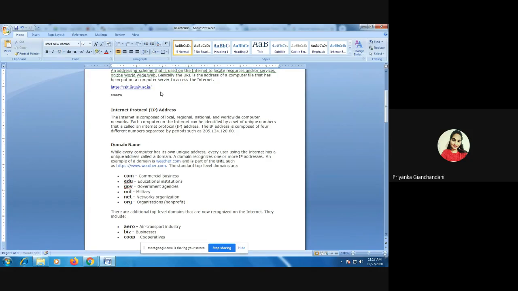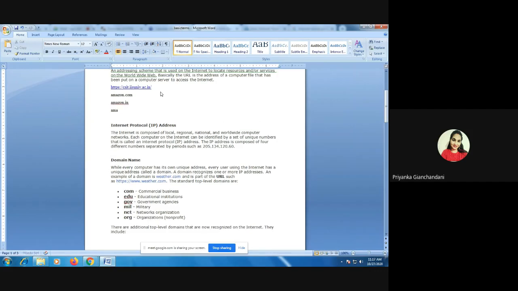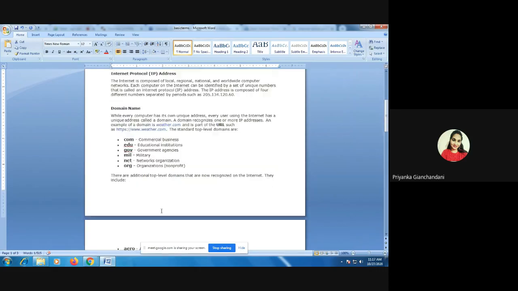Similarly, we can say Amazon.com, that means it's a commercial website, or we can say Amazon.in, that means Amazon which is placed in India, or we can say Amazon.uk, that means the Amazon website which is running inside the UK, right? So this is the country code which is used to specify the country associated with that particular site, right?